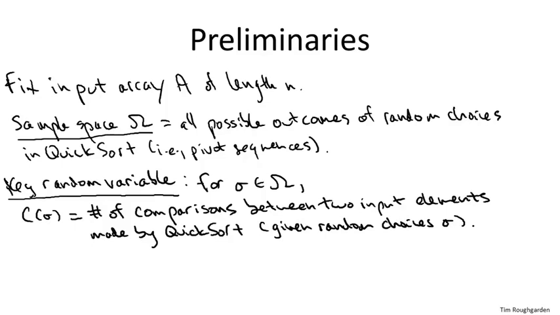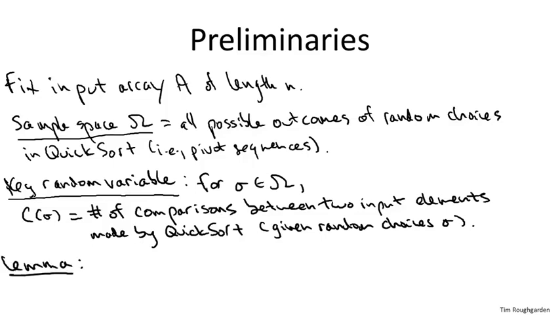Notice that this is indeed a random variable that, given knowledge of the pivot sequence sigma, the choices of all pivots, you can think of quicksort at that point as just a deterministic algorithm with all of the pivot choices predetermined. And so a deterministic version of quicksort makes some deterministic number of comparisons. So for a given pivot sequence sigma, we're just calling C of sigma however many comparisons it makes, given those choices of pivots.